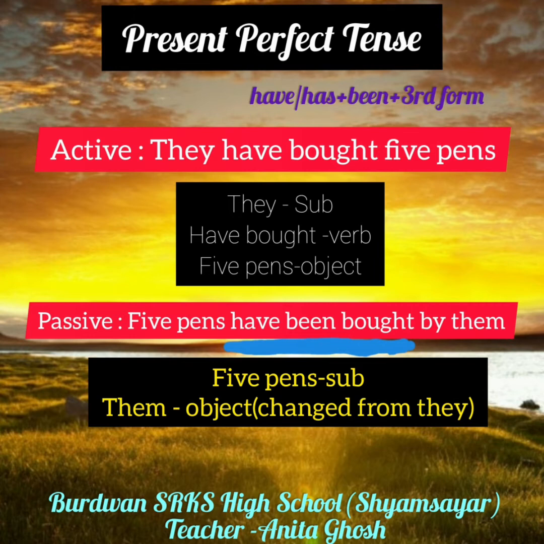Them is changed from they. They is a pronoun, so in the passive voice it is changed into them. So the whole passive form is 5 pens have been bought by them. Okay, I think you understand. Watch the change procedure very carefully and then you will understand.